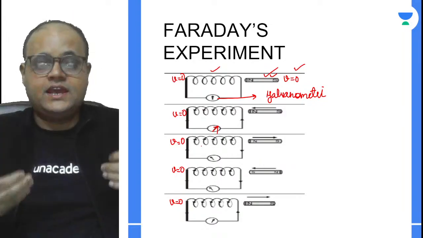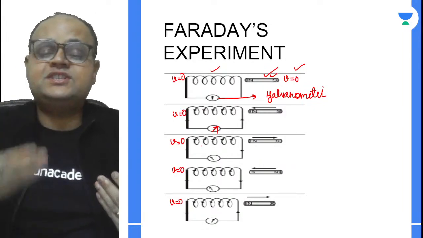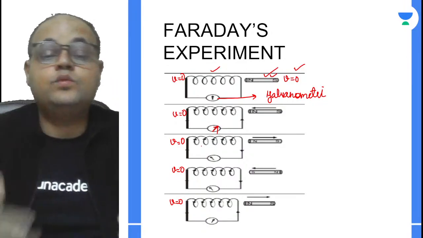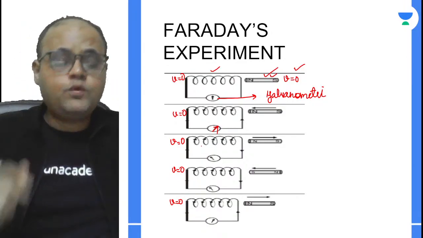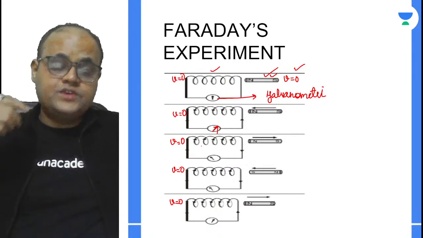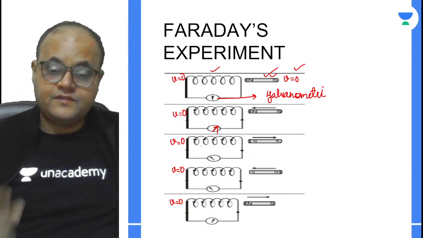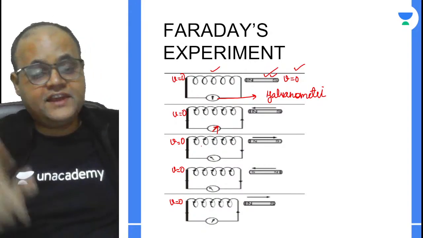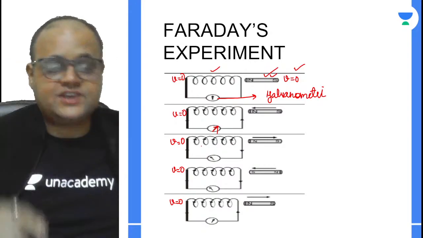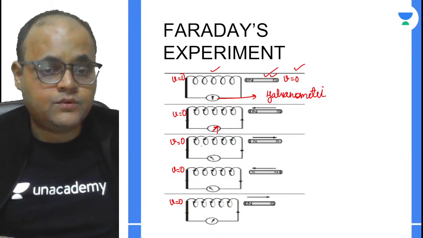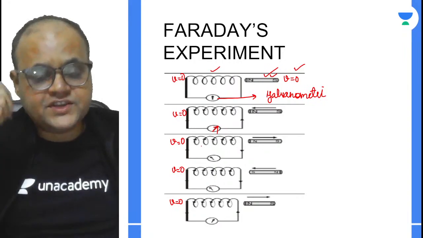When I talk about the setting, I mean the north pole of the magnet was still facing towards the coil. Now he observed there was still a deflection, but this time around the deflection was in the opposite direction.